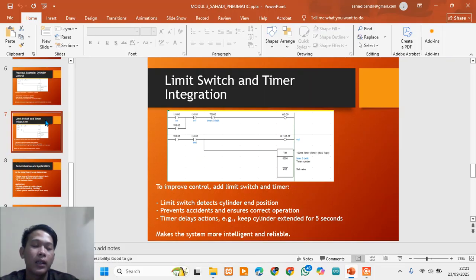Of course, in automation, we often need more than simple on or off control. That is where limit switch and timer come in.